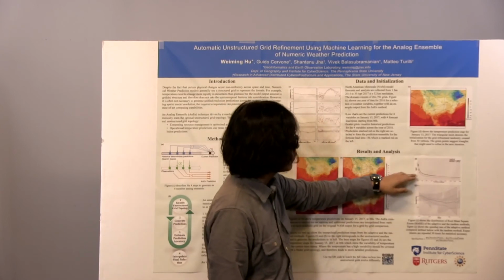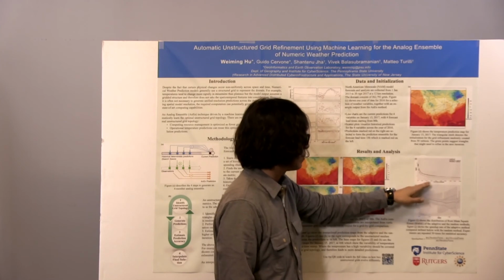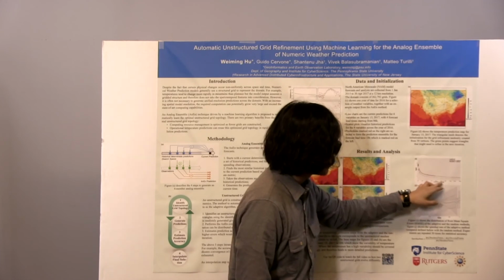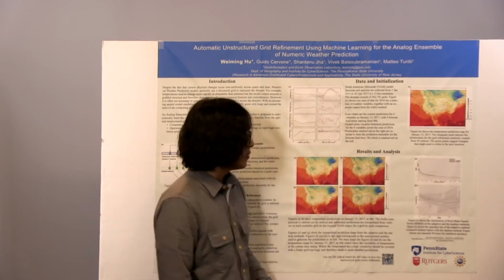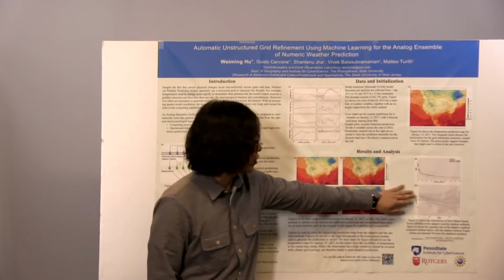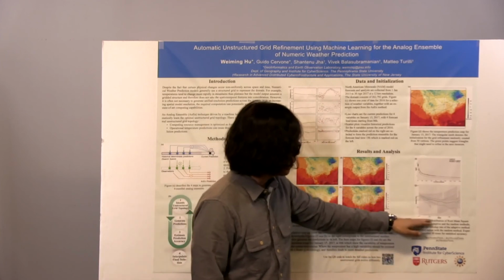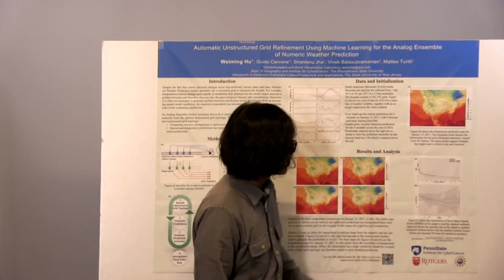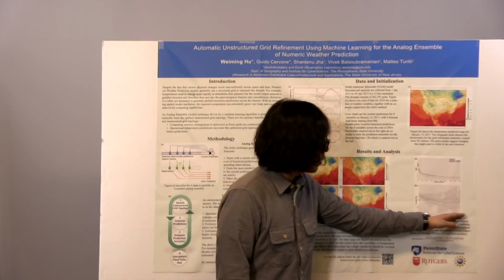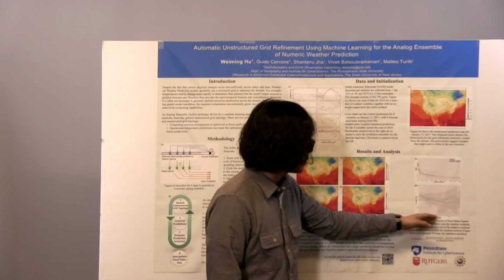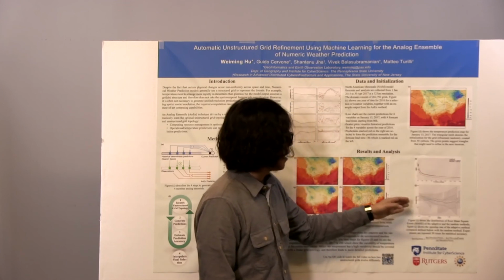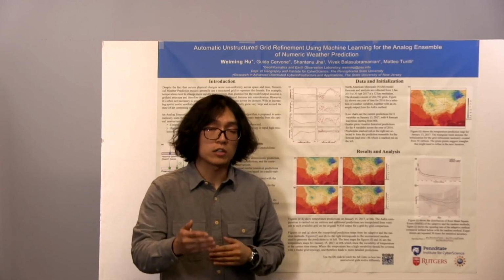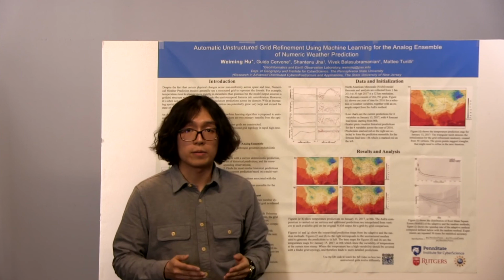Another way to look at this figure is to look at it horizontally. To get to the same level of error, we actually need to compute fewer grid points using the adaptive method and more grid points using random refinement. This is essentially what figure J shows you. The horizontal axis is RMSE, which is our error, and the vertical is the speed up rate. If you look from right to left, we can save more computing resources and achieve a higher speed up rate if we are targeting a lower prediction error.